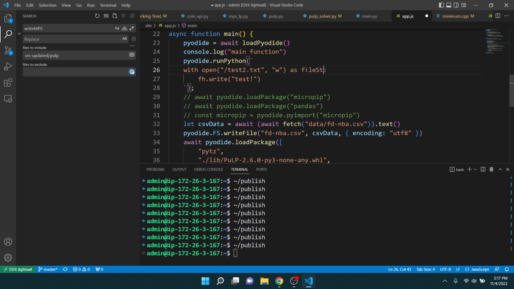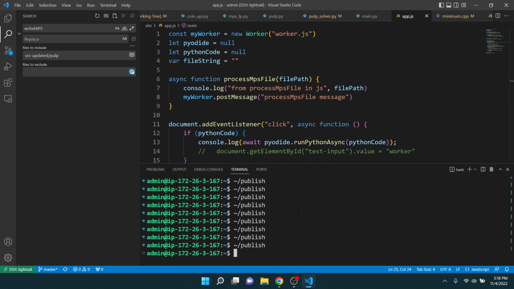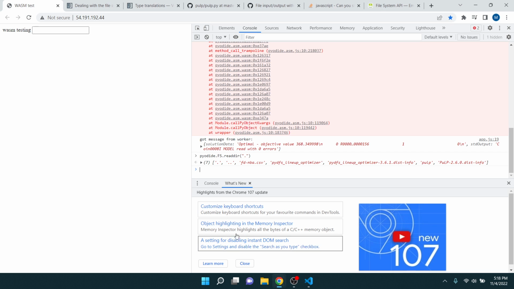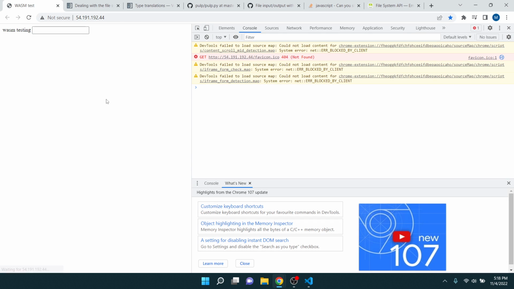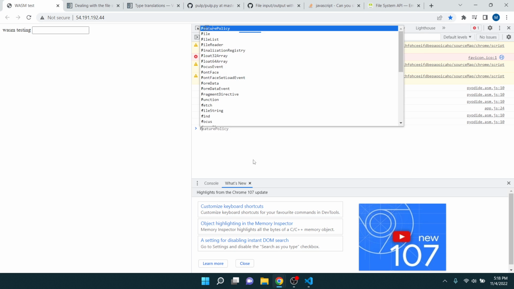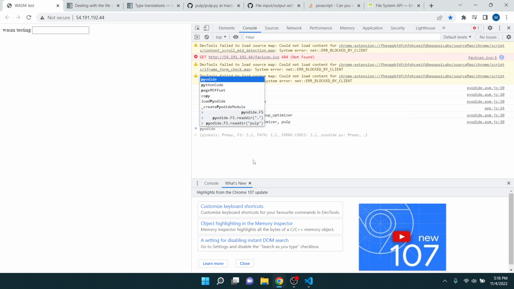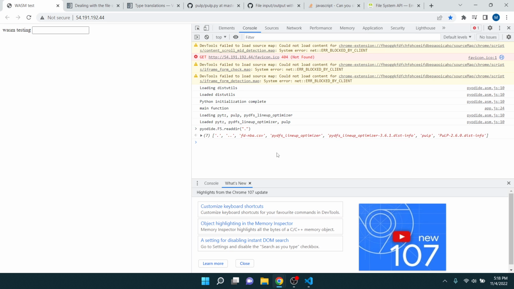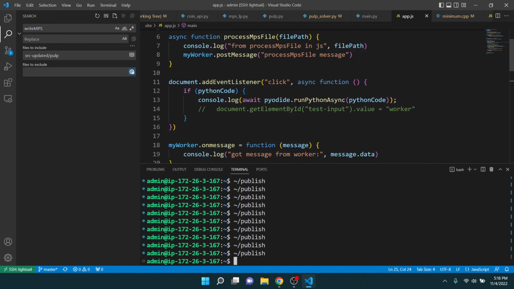We'll call this file string and file string. Let's see if this makes a difference. I'm thinking because I ran it async, that might matter. So, f. Still not writing the file, as far as I can tell.